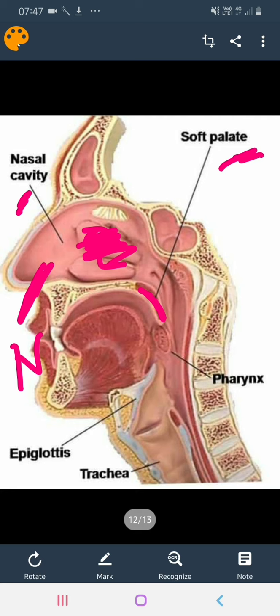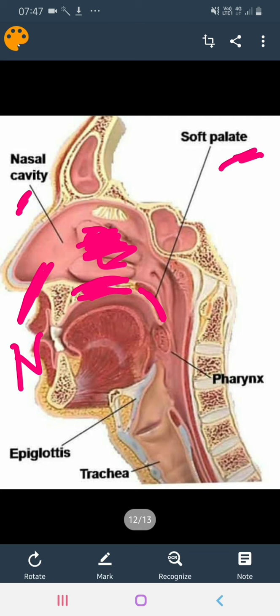This is actually part of the buccal cavity, because we are studying the mouth part combined, students. So we are covering both things here: the nasal cavity and nostrils, and some part of the buccal cavity as well. The part that is not labeled here, we call the hard palate. So hard palate, then soft palate.